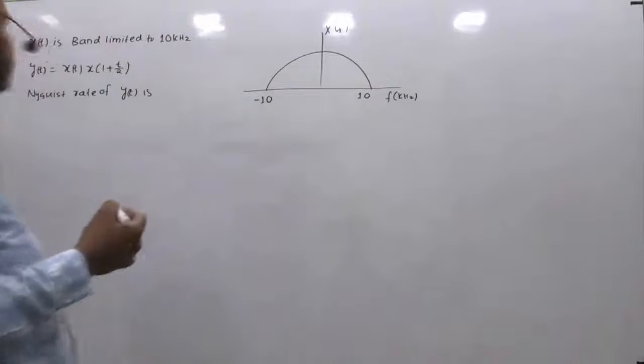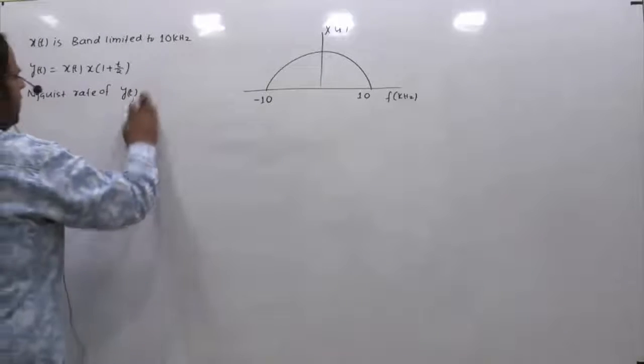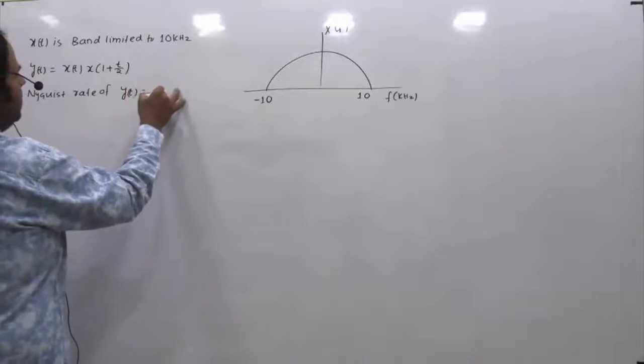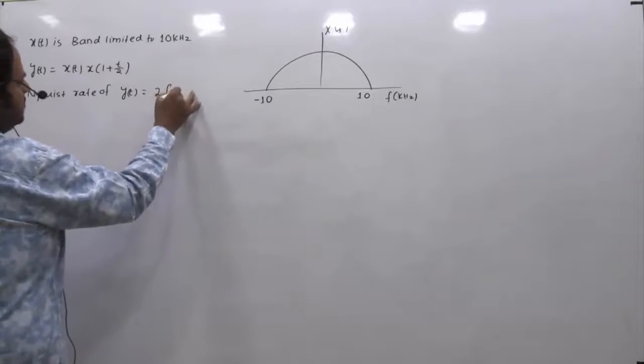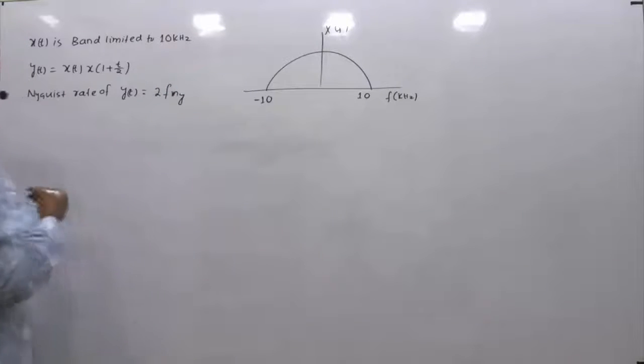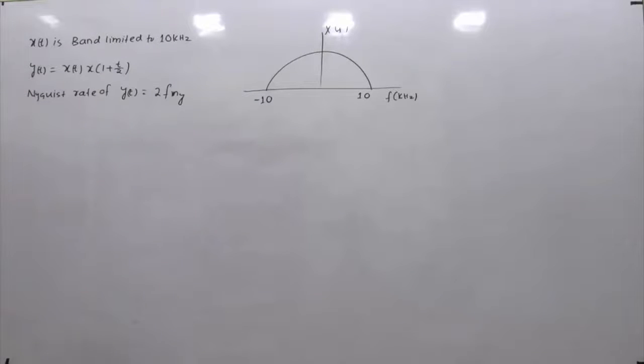So the point is, the Nyquist rate of any signal y is given by 2 into the maximum frequency of the corresponding signal. So I am writing this as 2 into fm of y, where fm of y is nothing but the maximum frequency of signal y of t. So basically you have to find this fm of y and just multiply by 2, that will be your final answer.